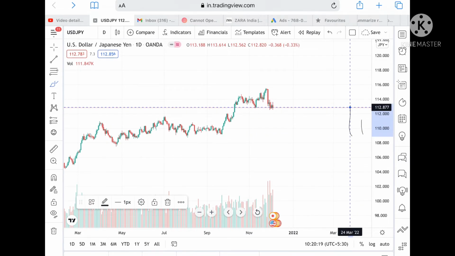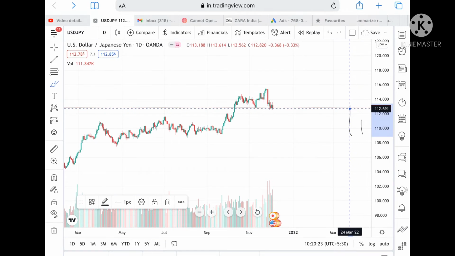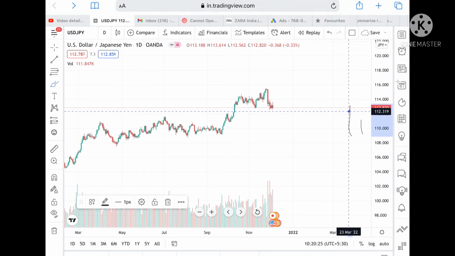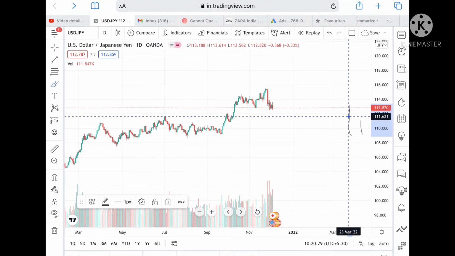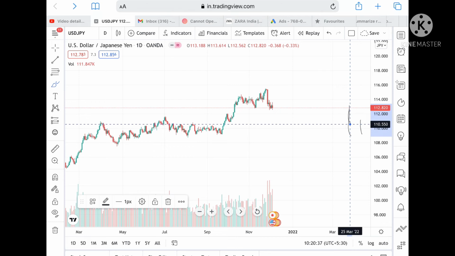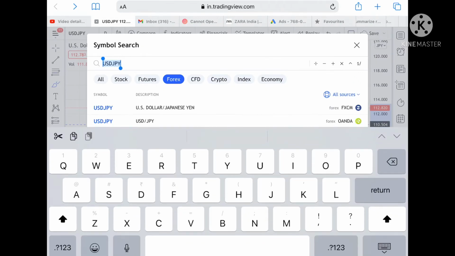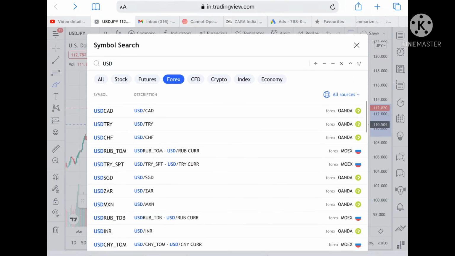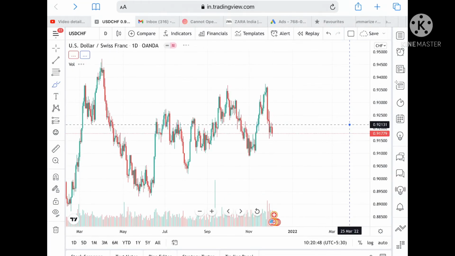If the price didn't sustain, and if it goes below a level of 691, okay, then the probability is that it can go further low to a level of 112.039. If it didn't sustain that level also, we can see a level of 111.621, and if it didn't sustain that also, then we can see a level of 110.969, and from there it can go and touch a level of 110.504.